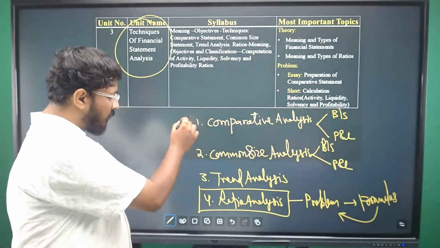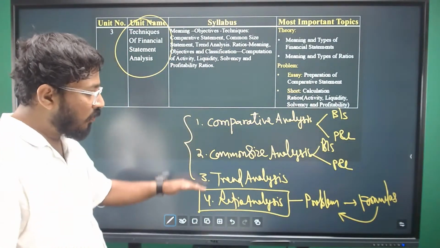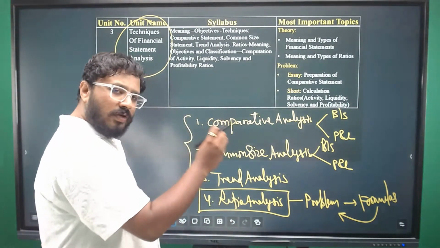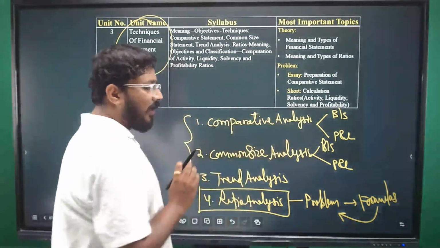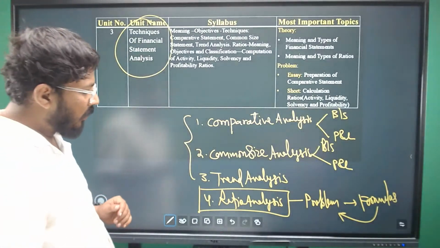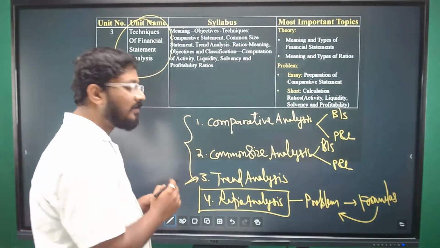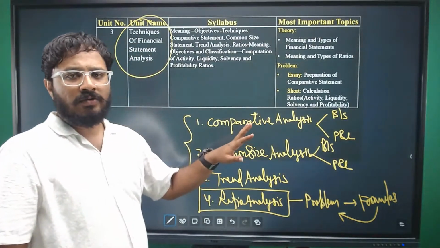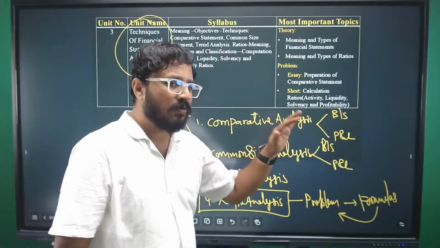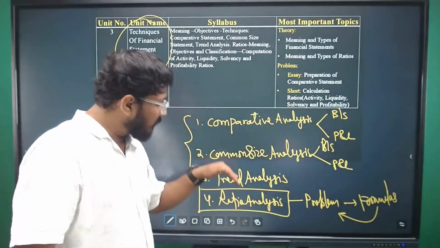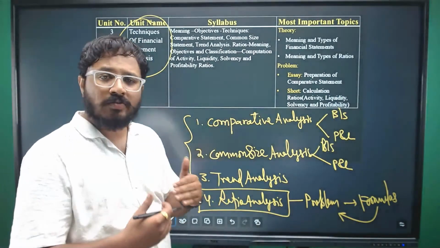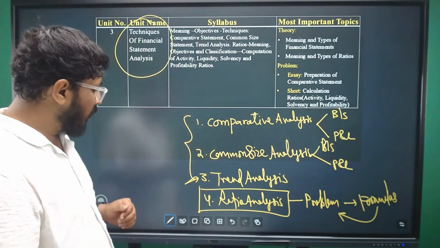When it comes to the first three topics in this unit, repetitively a comparative analysis question has come, though there was a question on trend analysis as well. If a comparative statement comes, it is very easy to calculate. Comparative analysis is even easier than ratio analysis, right?